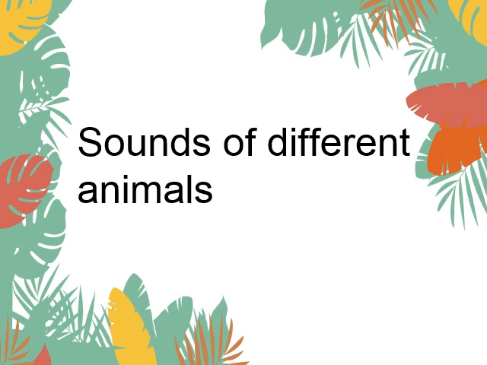Sounds of different animals. Children, you must have seen different types of animals around us. And you saw that these animals produce different types of sounds. The sound of all the animals and birds or insects around us is not same. They make different sounds. So we can also differentiate them by just listening to their sound. And they have different names for their sounds. So let's have a look at the different sounds produced by these animals.